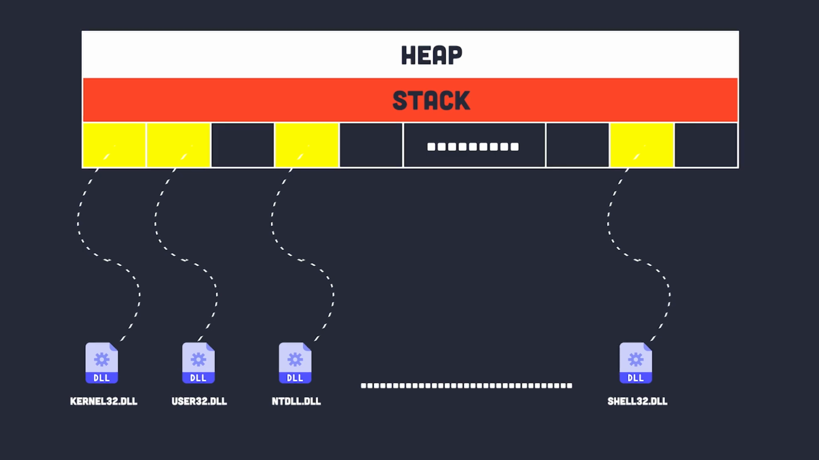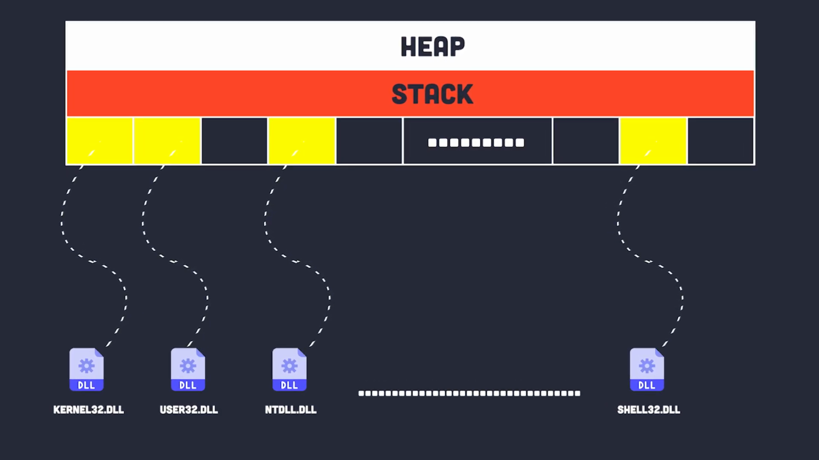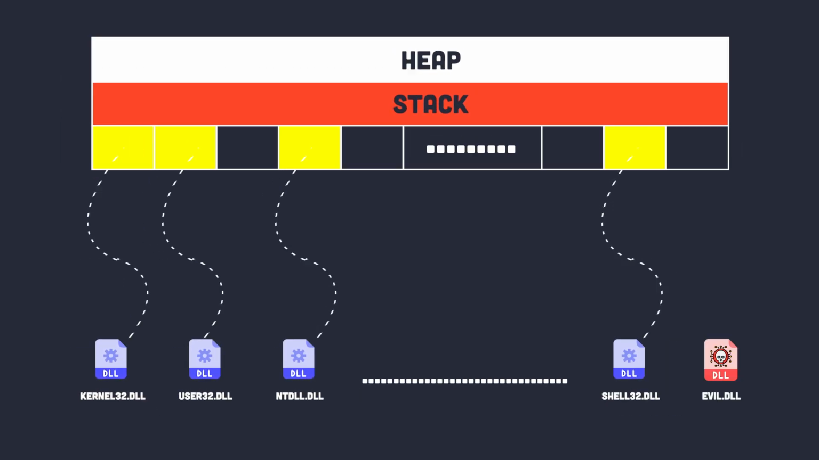Now, if we want to abuse this behavior, we will have to first create a malicious DLL and inject it into the memory space of the target process. But we still have a problem though. You see, all of these loaded DLLs, the process uses them for its functionality. And if that's the case, how are we supposed to execute our malicious code that is inside this DLL if the target process is not using any code at all from it?